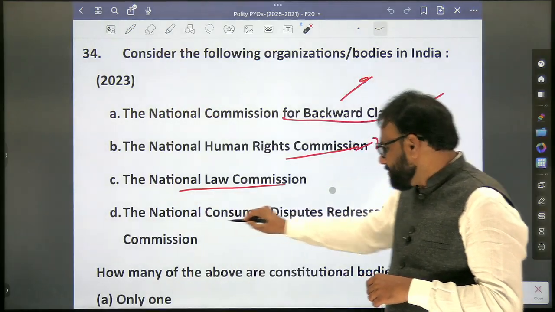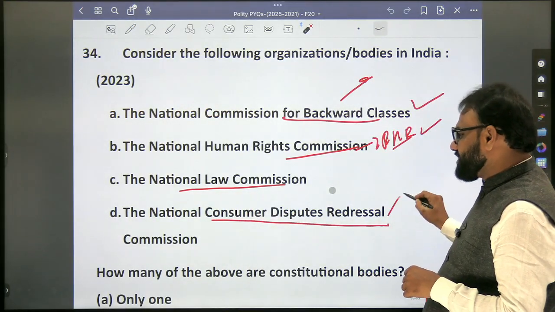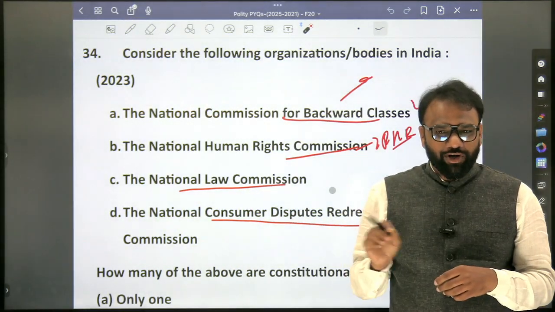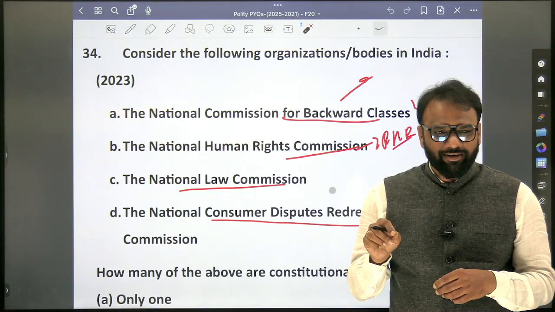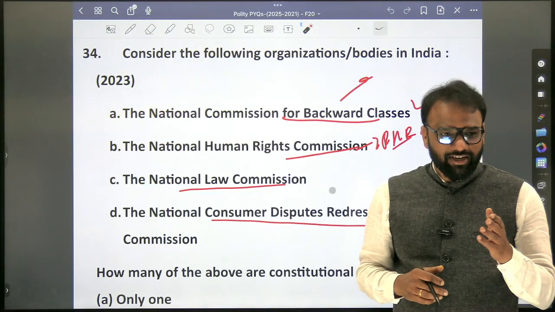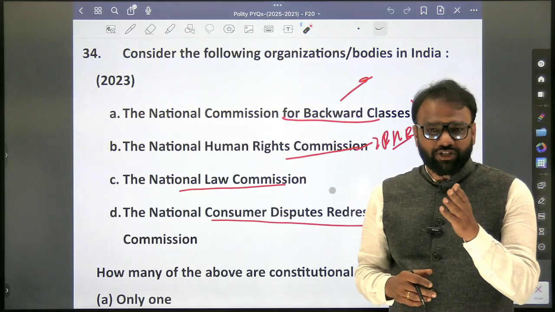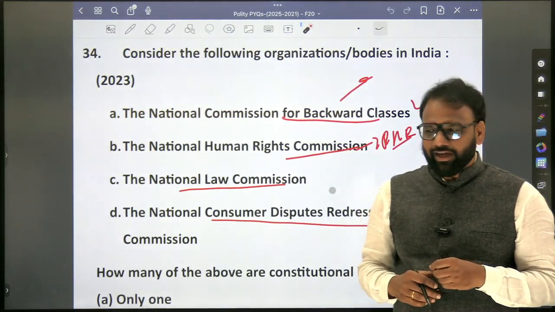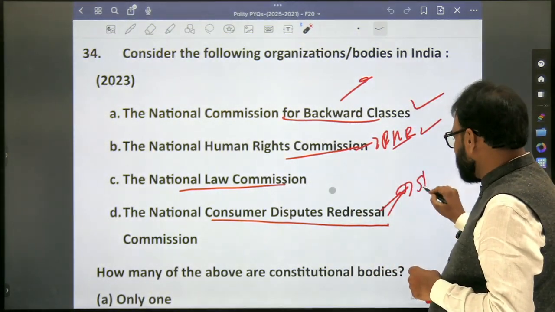Okay. National Consumer Disputes Redressal Commission. Constitutional body? No. Statutory body? Just check it once. It is a statutory body under the Consumer Protection Act. Okay. So it's a statutory body.